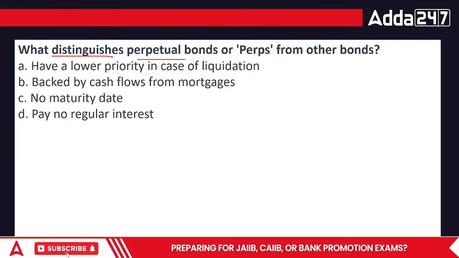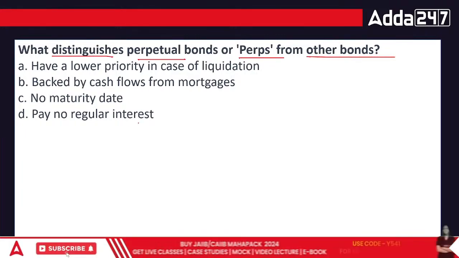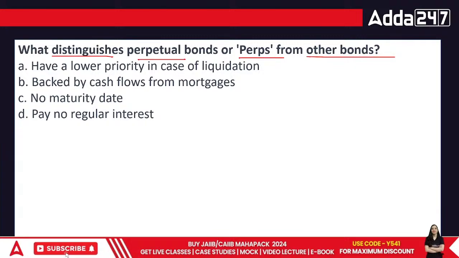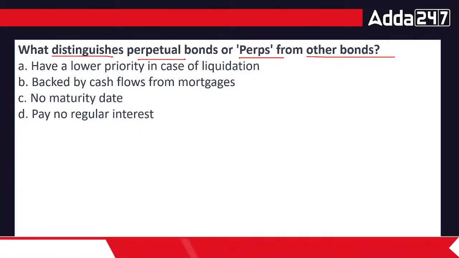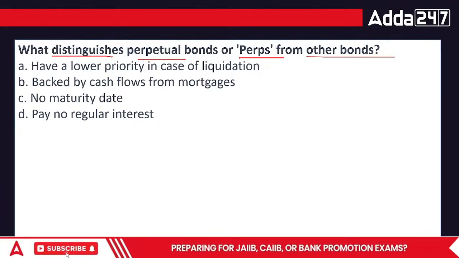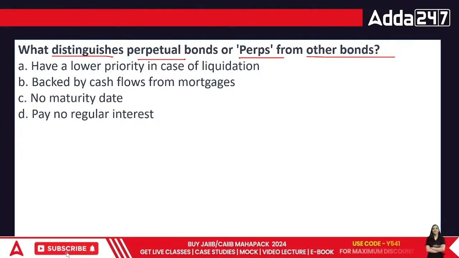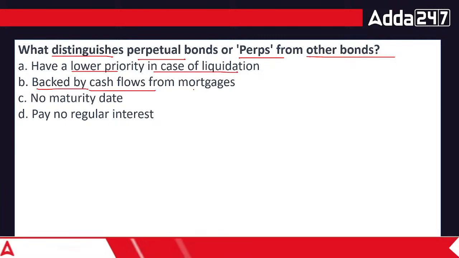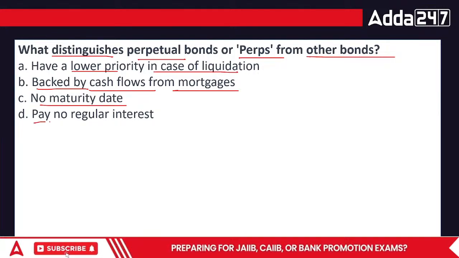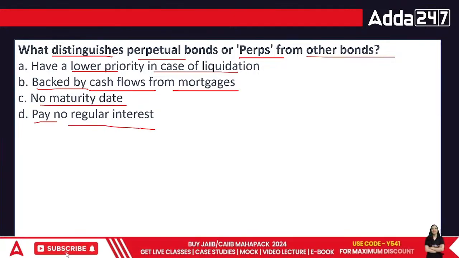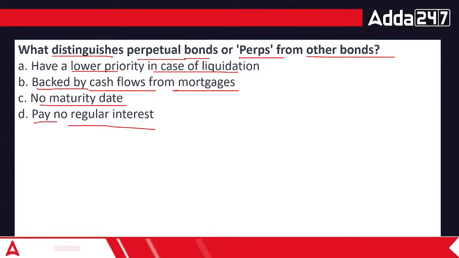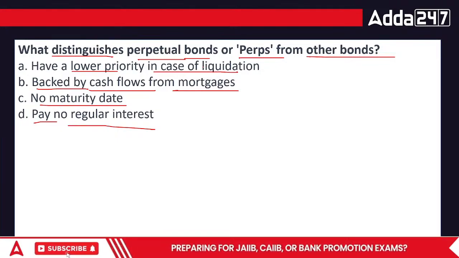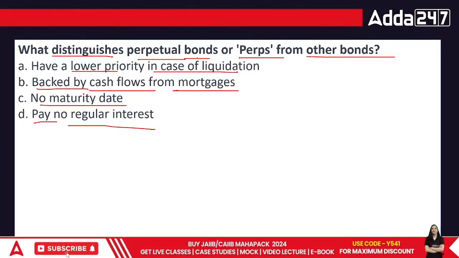What distinguishes perpetual bonds or perps from other bonds? Perpetual means which has endless life, a very long life, I would say. So in this case, these have a lower priority in case of liquidation, backed by cash flow for mortgages, no maturity date or no regular interest. When we talk about perps or perpetual bonds, they are specifically those kind of bonds where perpetual means till the time the company isn't dying, we are not paying it.